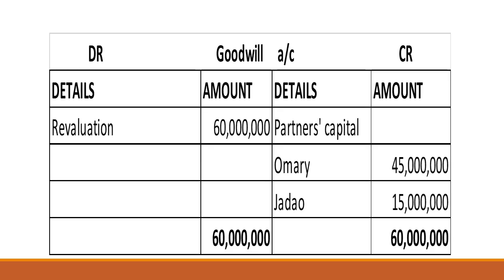So remember the goodwill, which means that we debit goodwill from the revaluation account 60 million. And this one will be done later on when we share it using the new sharing ratio, that is when we write it off.